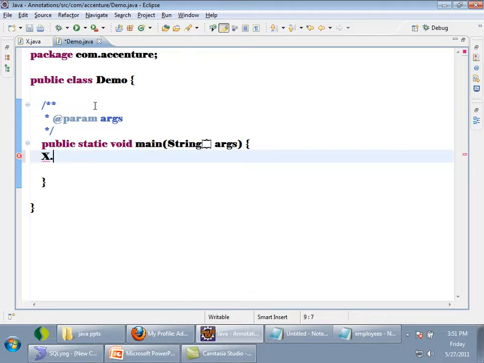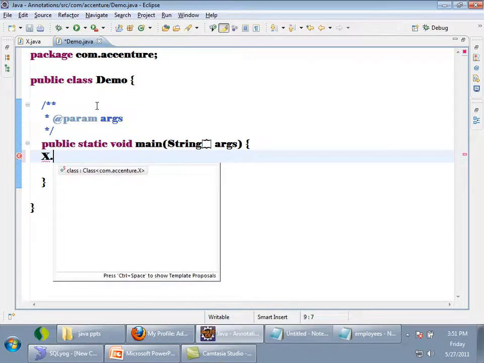X dot class. The variable name starts with small c and the class name is capital C, okay? And inside this x dot class, in the bytecode, there will be some static block which will be initializing this class variable to a Class object, right? Now what is the purpose of this class variable?